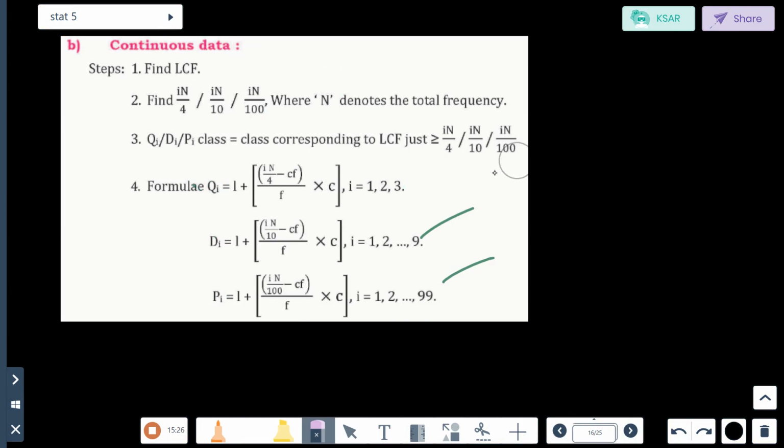First, what you have to do? You have to find out the LCF. Then i n by 4. Remember, for continuous data it is i n by 4 or i n by 10 or i n by 100, not plus 1. Here the formula is like this. Then same, find out the model class required. According to the model class, we have to find out the values and then do the sum.